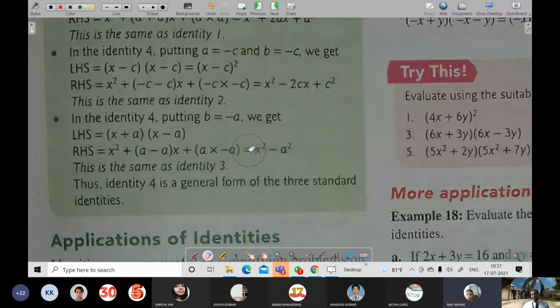In the same way, if we keep b as minus a, then it will become x plus a times x minus a.